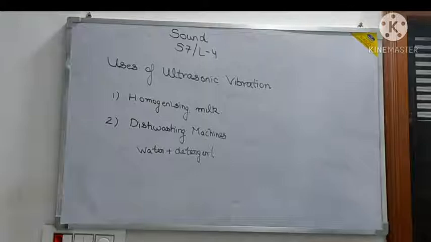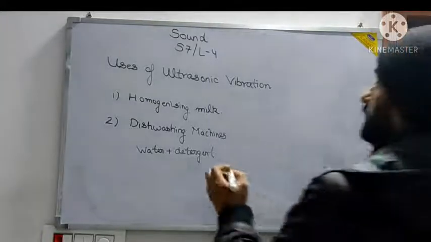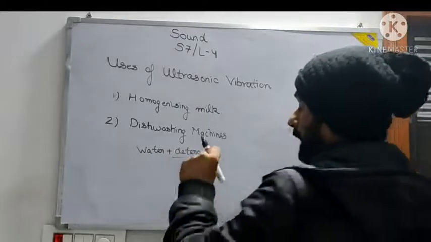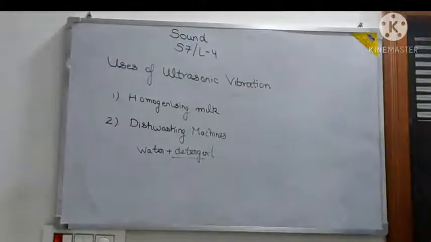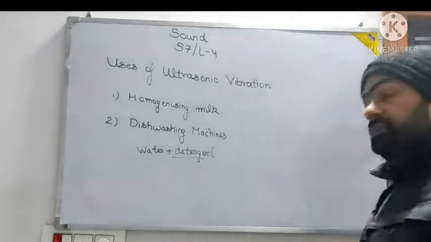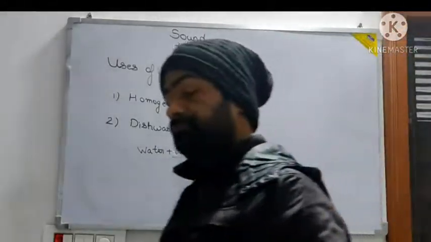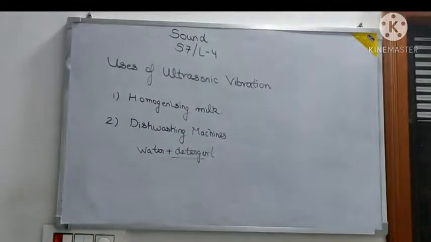They are putting them on the ultrasonic vibrators. Then what happens? The vibrating particles of detergent will rub against the utensils, and eventually the utensils get cleaned out. So the first use I have told is that ultrasonic vibrators are used in homogenizing milk. That means the larger fat particles are broken into smaller particles so that they look even. And second is the dishwashing machines.